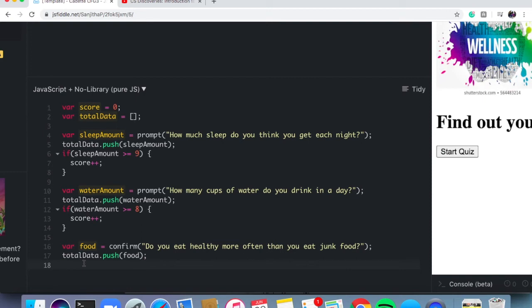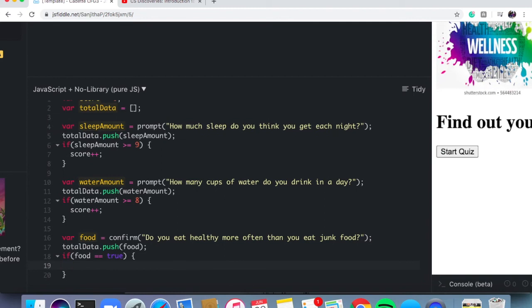Okay, so we're going to say if the situation of them eating healthy more often than they eat junk food is considered true by the computer, then let's add our final point to our score. So I'm going to say if food equals, you have to use two equal signs because you're comparing two pieces of information. I'm going to say true. Notice how it turned purple because again, it's a Boolean. It knows what piece of information it's working with. Don't capitalize that. Keep it lowercase. Add your set of curly brackets, and then I'm going to say, let's add a point to my final score. So I'm going to say score plus plus, and then add my semicolon.